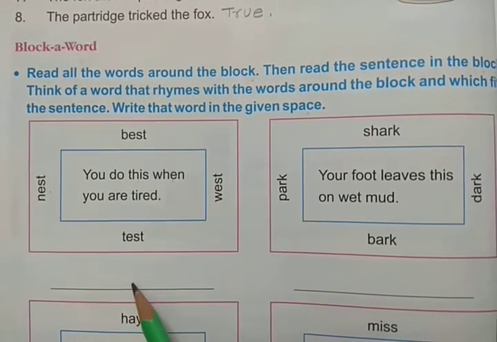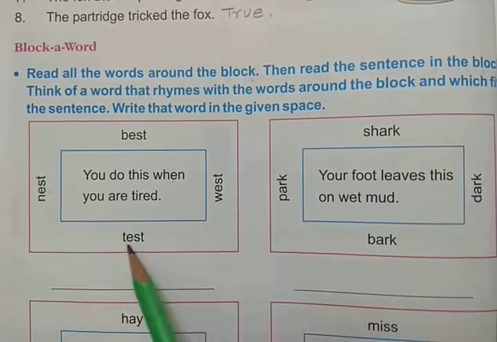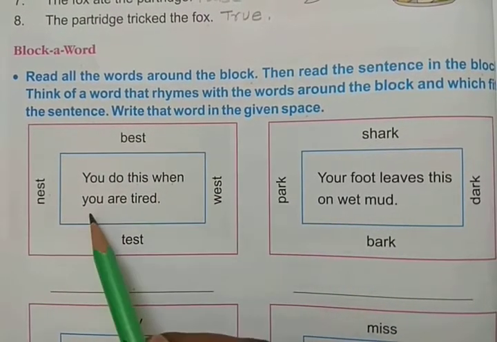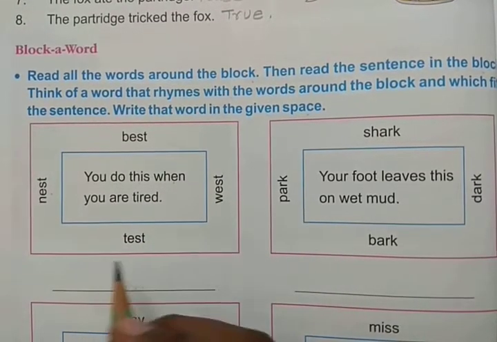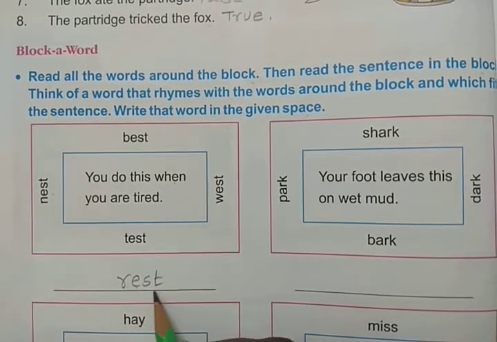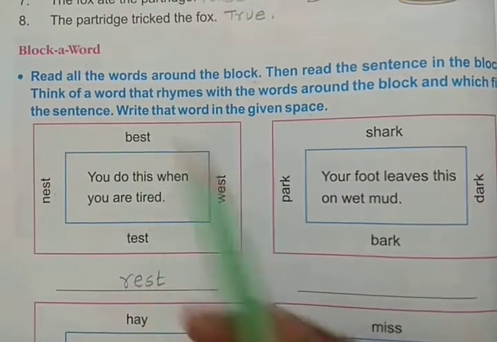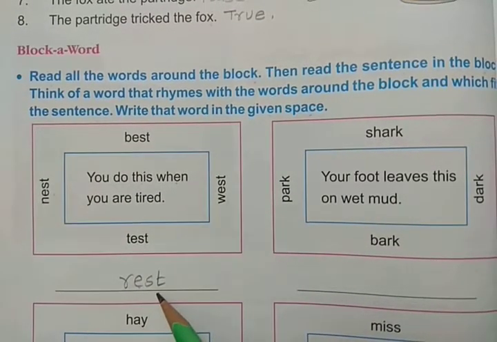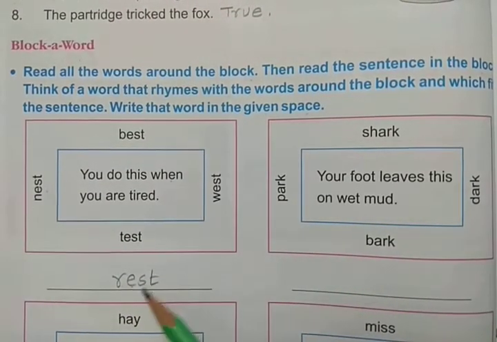We should write the answer here, and that word is the rhyming word of these words. What is that, children? Yes, that is rest. R-E-S-T, rest. So this is the rhyming word of these words. See here, nest, best, west, test, and this is rest. Okay, that rhymes with the words around the block. This is the answer.